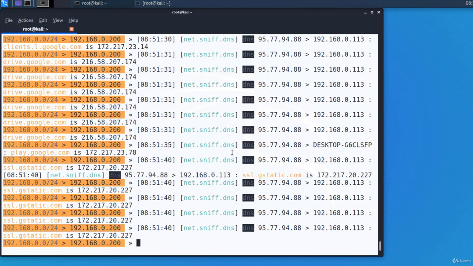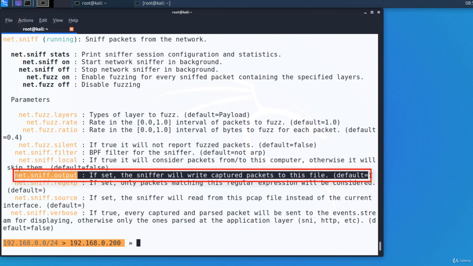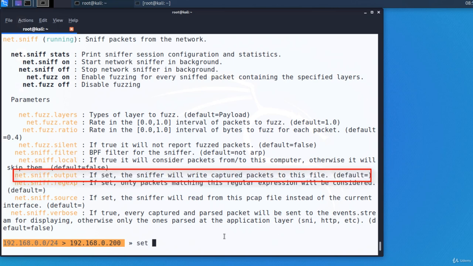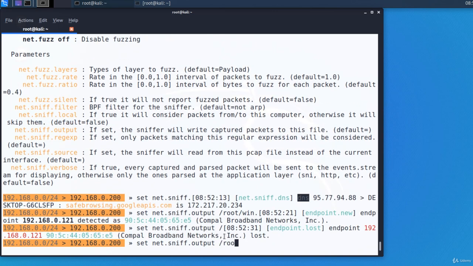Let's see the options of the net.sniff module. help net.sniff. And this is the option. So set net.sniff.output and a file, for example, /root/win.pcap.